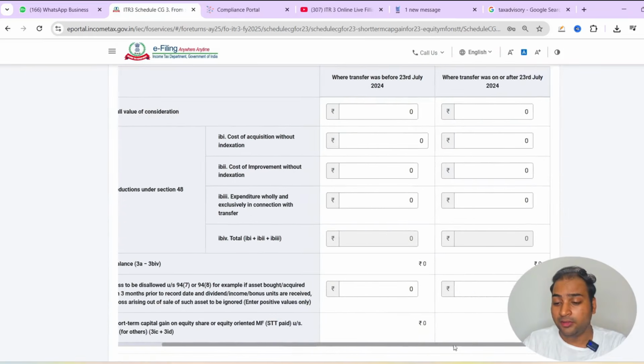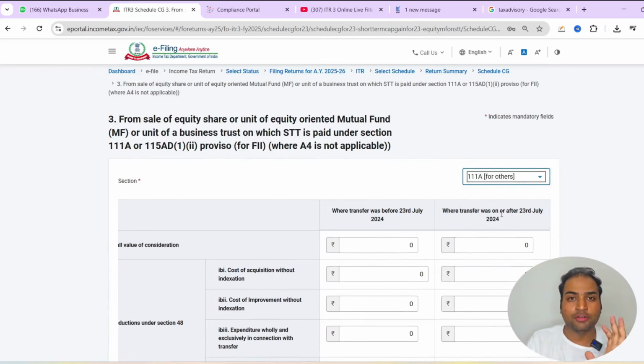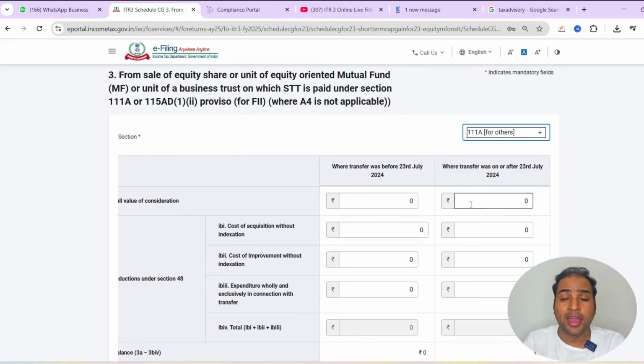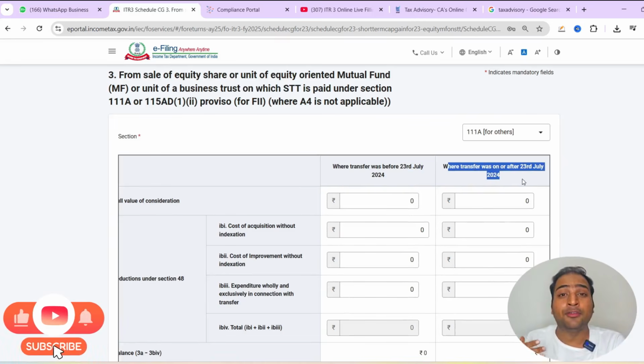Yes, here is the major update I was talking about. So we will continue to select 111A, which talks about the short term capital gain. If you have redeemed your mutual fund or equity shares before 23rd July, then the short term capital gain rates are different. And if you have redeemed after 23rd July, then the rates are different.